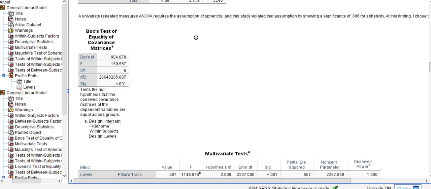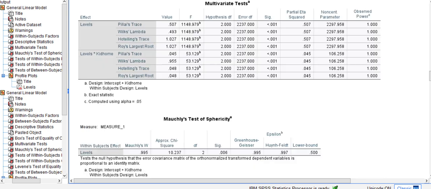Moving down to Box's test of equality of covariance matrices, we see that it shows a significance of less than .001. This means the null hypothesis is rejected and the assumption of equal covariances is violated. So I used a more robust test after this. I went with Pillai's trace, the levels kid home, and we see that that shows 0.05 in the value and less than .001 in significance.